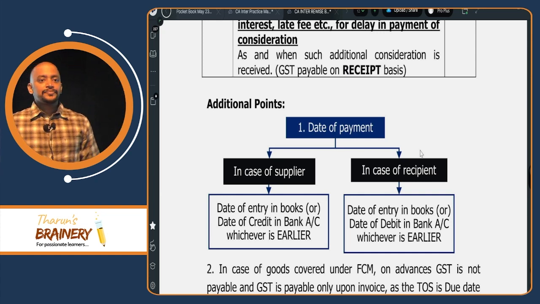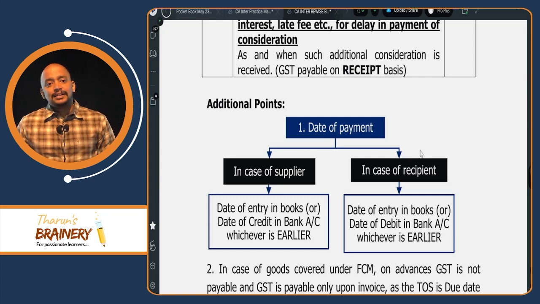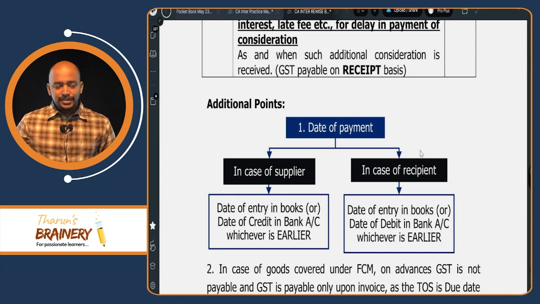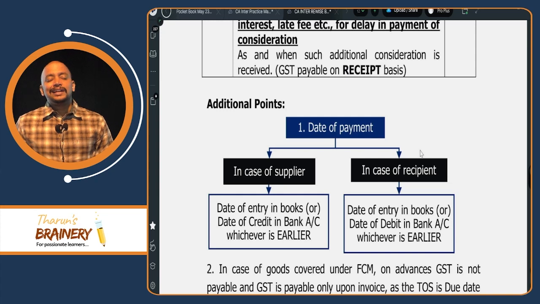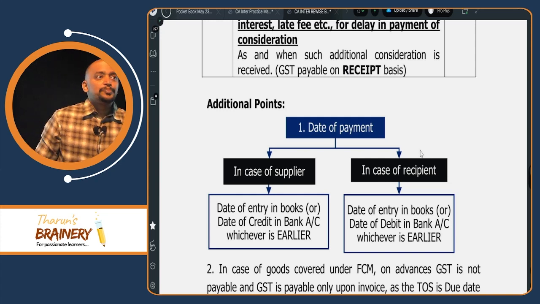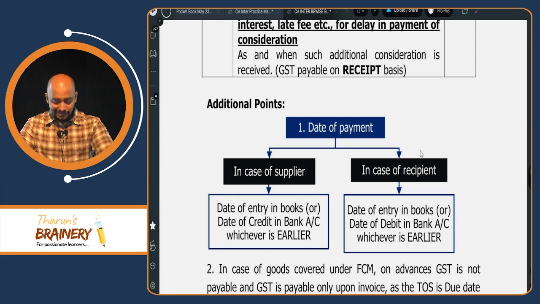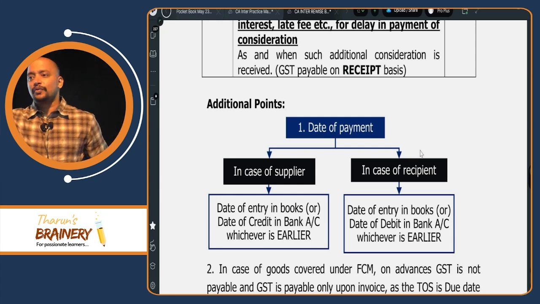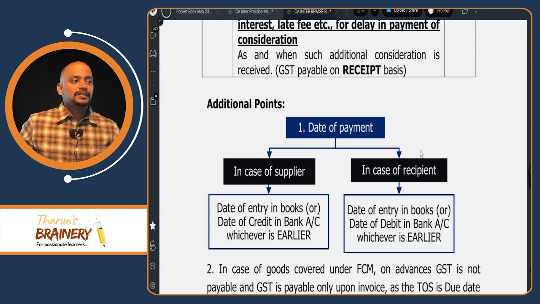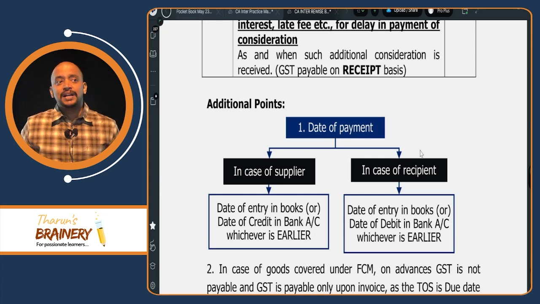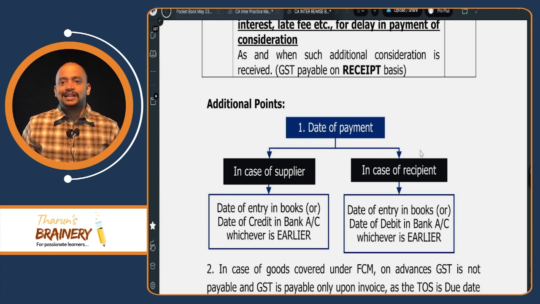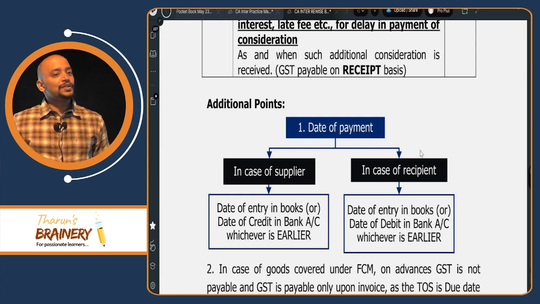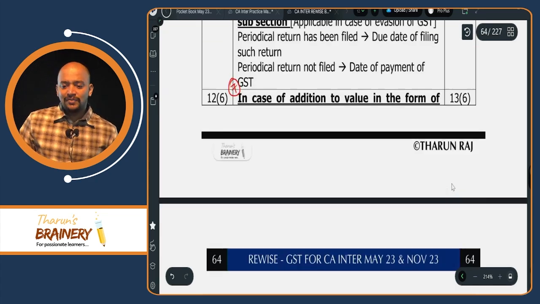Then vouchers: identifiable, at the time of issuance; non-identifiable, at the time of redemption. Then residual cases: periodical return required to be filed, due date of return; not required to be filed, date of payment of tax. Then interest, late fee, penalty: as and when it is actually received. So this is about sections 12 and 13.